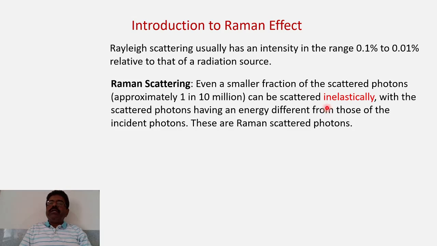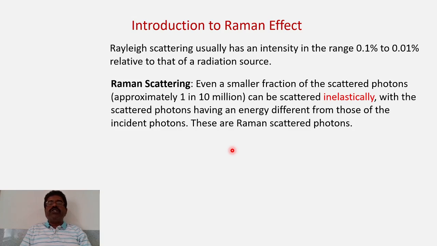Because of the inelastic scattering, the energy of the scattered radiation changes. Most of the time it is found to decrease. A scattered photon having an energy different from that of the incident photon is a Raman scattered photon.